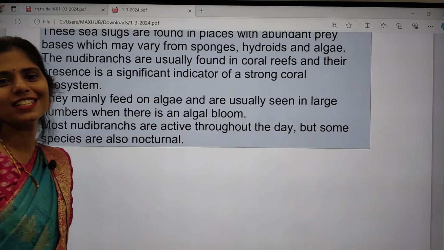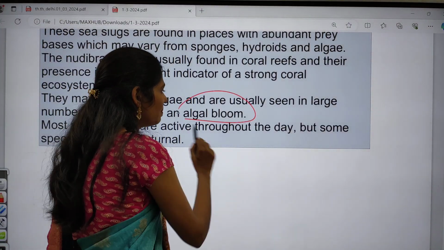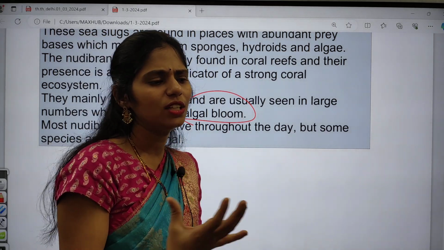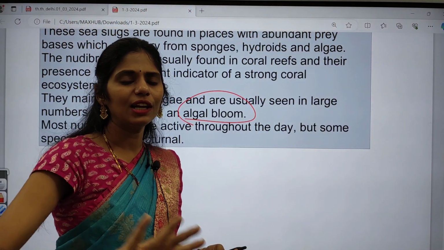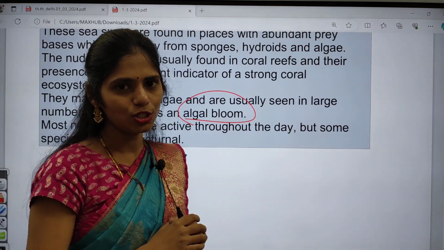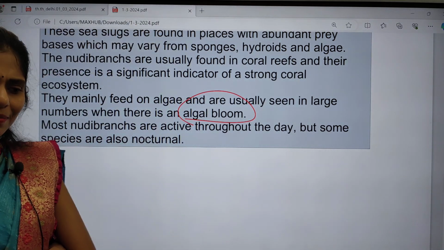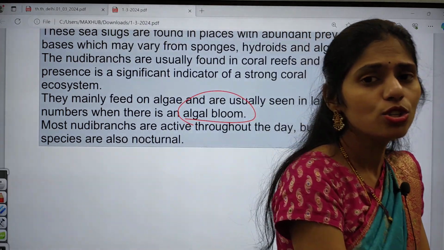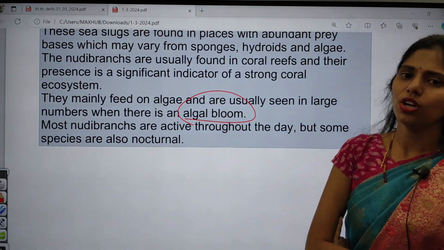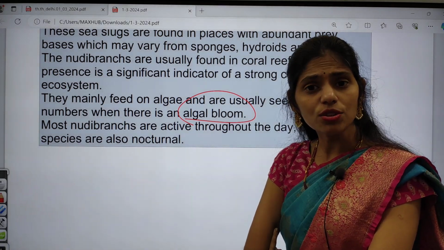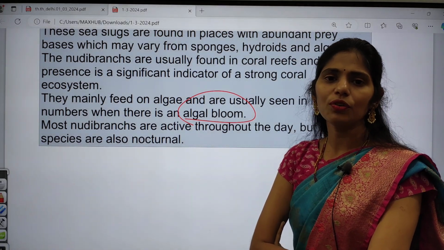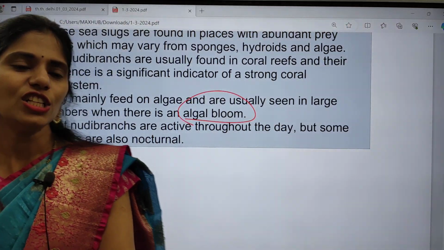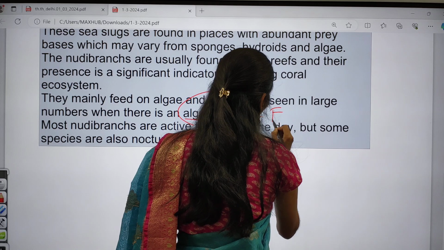So what is the meaning of this concept of algal bloom? Sometimes if you are traveling, for example, if there is any water body, you can see that water body having its top entirely a very green color. Yes or no? That is called algal bloom. That means there are increased nutrients like phosphorus, nitrogen, potassium. Because of this increase in nutrients in the water, that will lead to extensive growth of algae. So algae will be blooming there. So this condition is also called eutrophication.